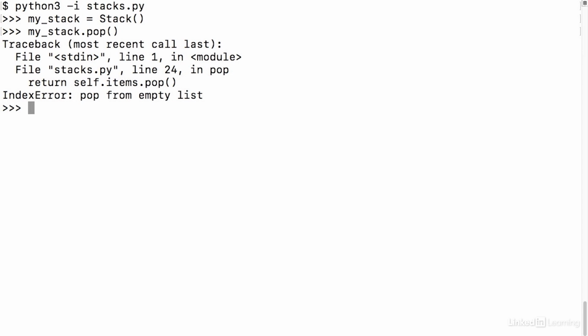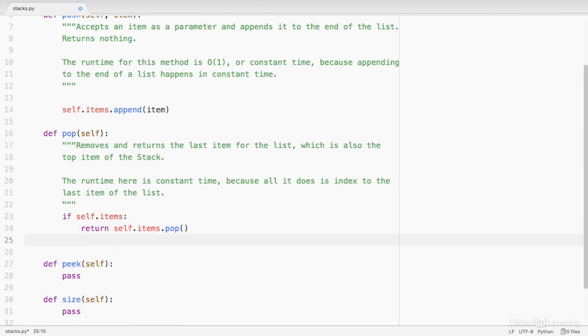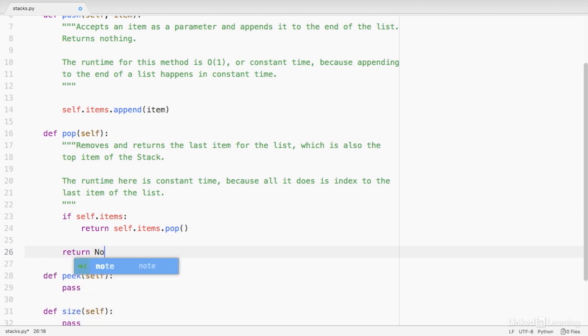Now what this tells me is this is an opportunity to go back into my code and create a condition to look for this. Let's add in that condition statement here. So what I want to say is, as long as there are items in the list, give me the last item. To do that, Pythonically, I can say if self.items, and this basically means if there is something in self.items, return the popped value. Otherwise, we may want to just return None. So I'm going to save this.